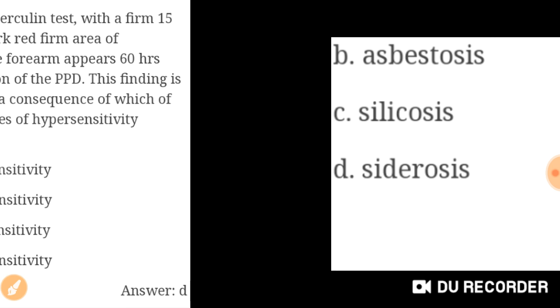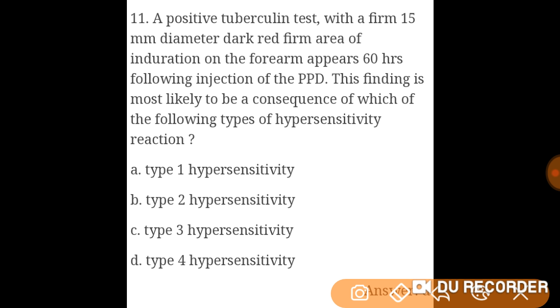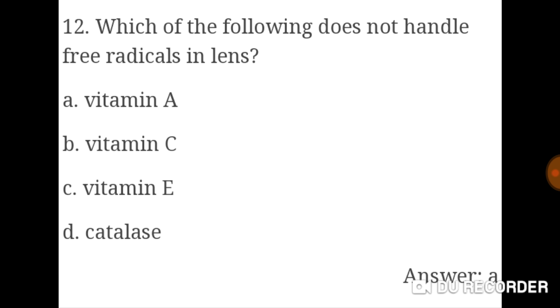asbestosis. Okay. Now, a positive tuberculin test with a firm 15 mm diameter, dark red area of induration on the forearm appears 60 hours following injection of PPD. The finding is most likely to be a consequence of which of the following types of hypersensitivity reaction? That is type 4 hypersensitivity. Okay. Which of the following does not handle free radicals in the lens? That is vitamin A.